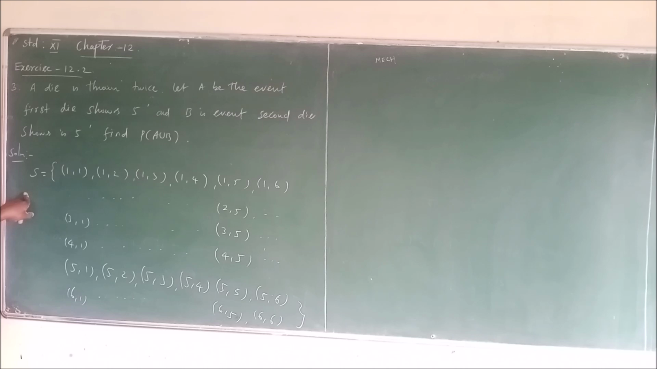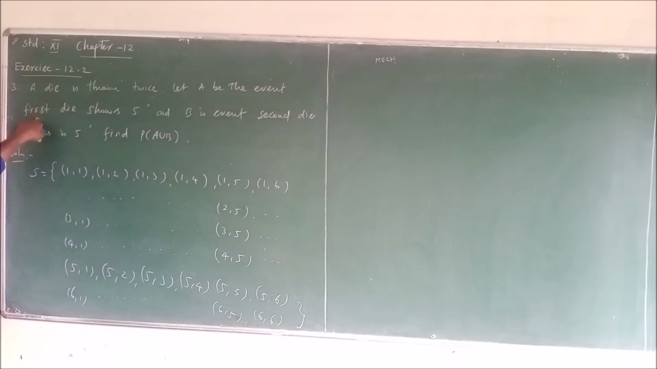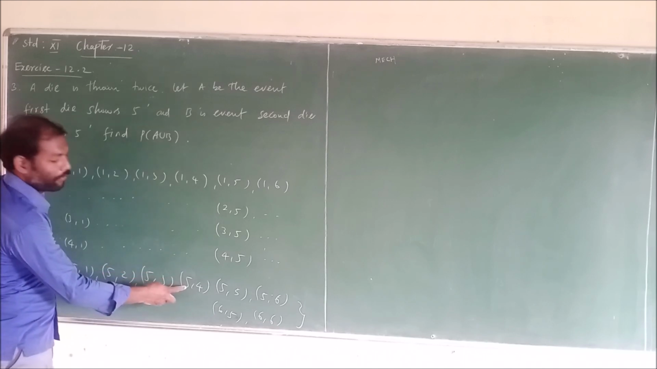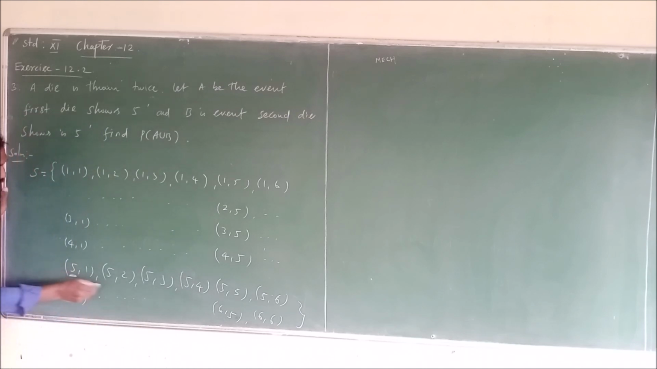So, what is the question then? We have to find out with two events. Let A be the event that the first die shows 5. It means that 5 is appearing on the first die: 5,1; 5,2; 5,3; 5,4; 5,5; 5,6. Only a 5 appearing on the first die is the event A.